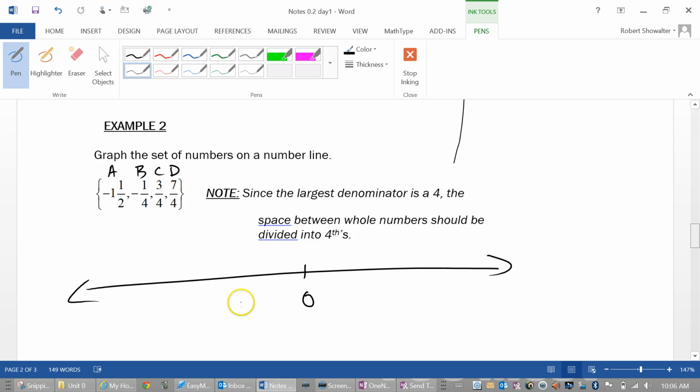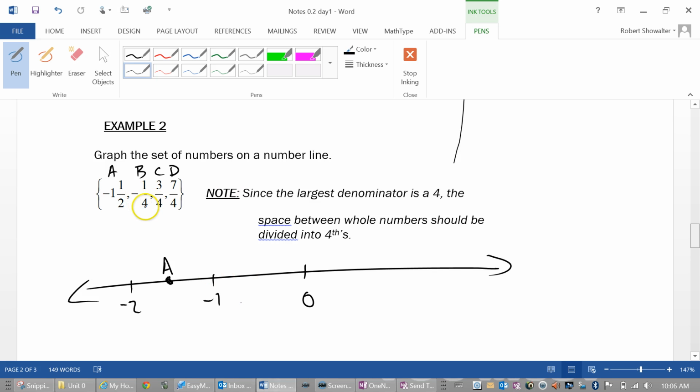We put 0 here. We know we're going to have to go to -1.5. So that's between -1 and -2, right? So if I go to -1, then I go to -2, that's like halfway between those. So I'm going to take a guess. That's like -1.5, right? I'm going to put it there.